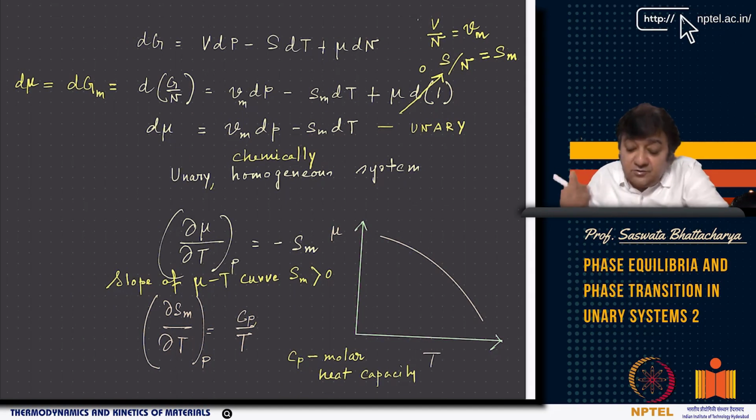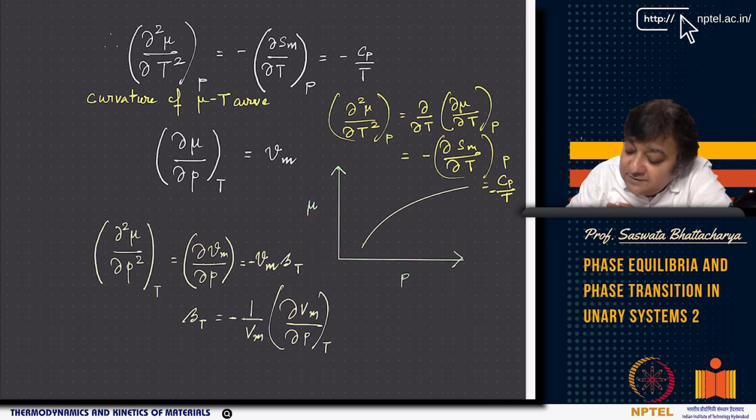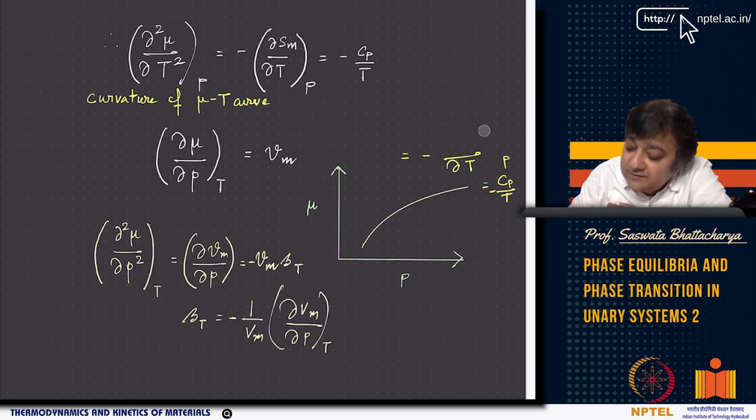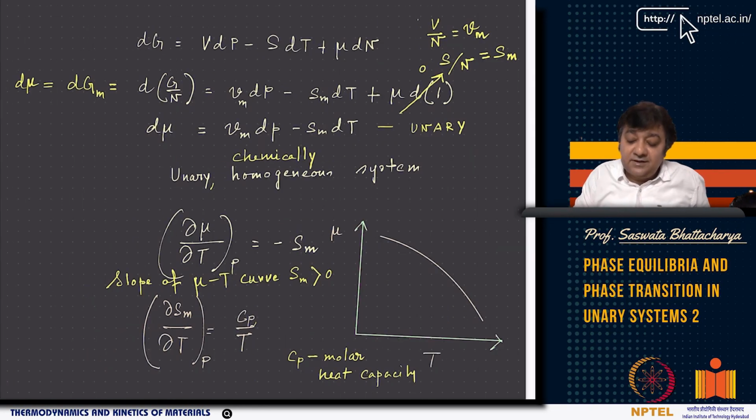Now let us go to constant temperature. If I fix temperature, I'll just remove this part because it will clutter the stuff. I have to share the slides later. So now, ∂μ/∂P at constant T is equal to Vm. Because if you look at this equation, labeled as unary, at constant temperature dT is 0 and ∂μ/∂P is nothing but Vm.